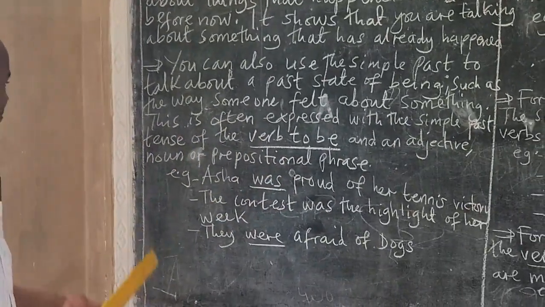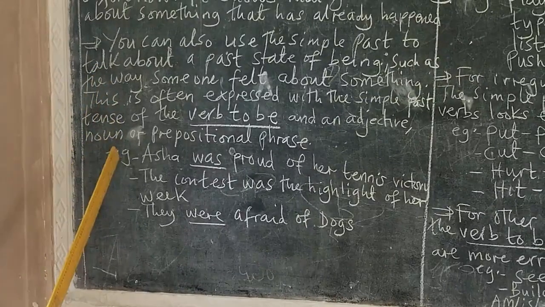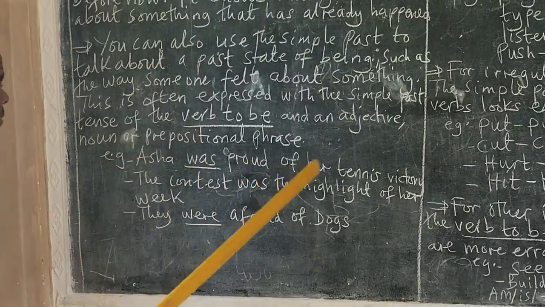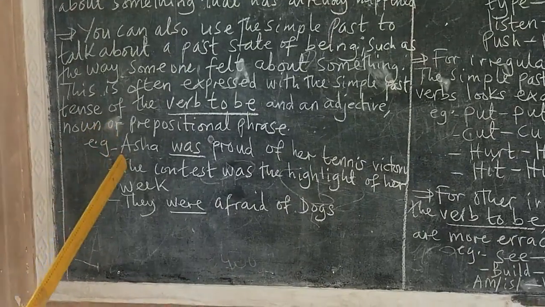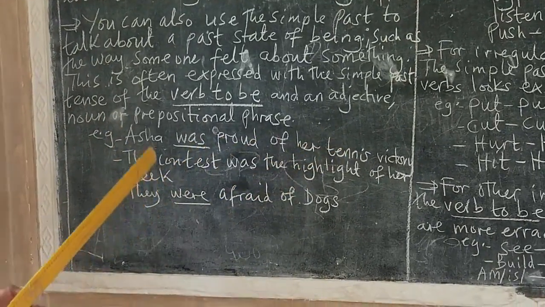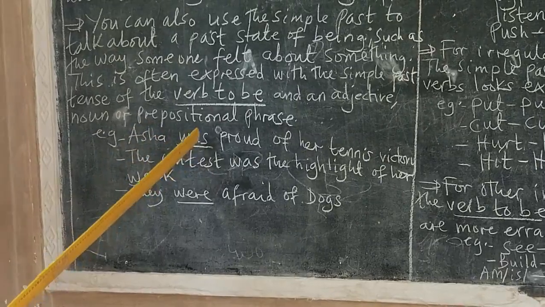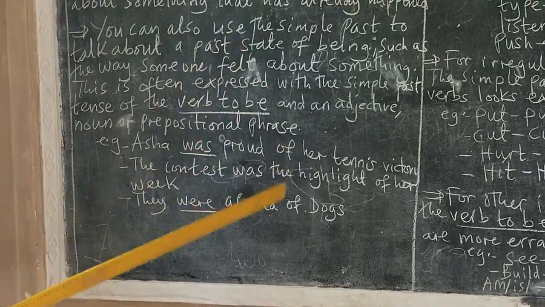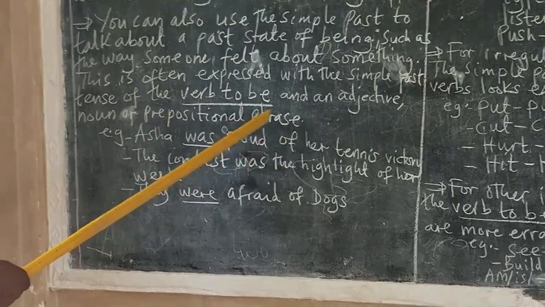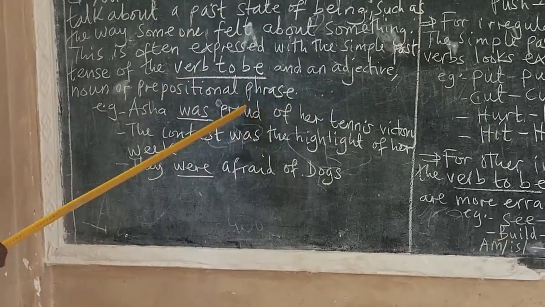For example, here we have a sentence. Asha was proud of her tennis victory. So here we see was, which is a form of a verb to be, is used here to show the state of feeling, which is proud here.